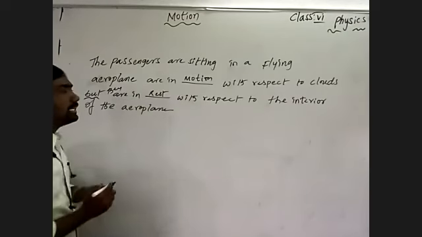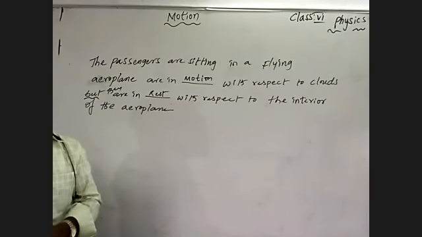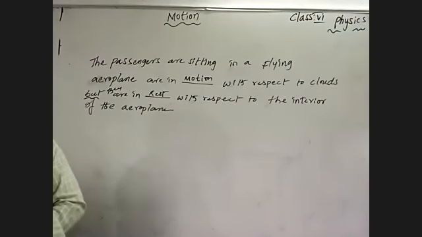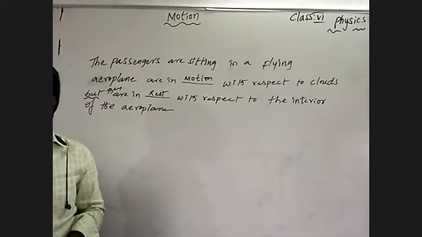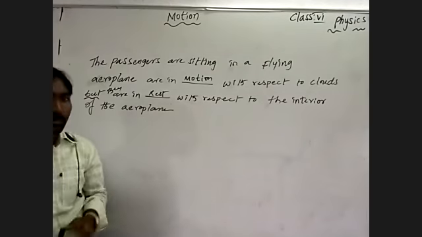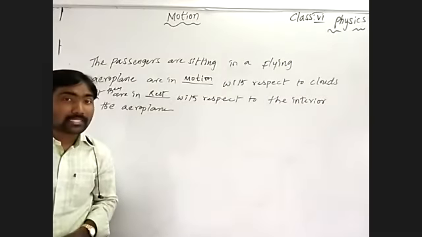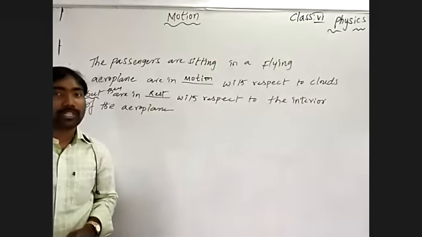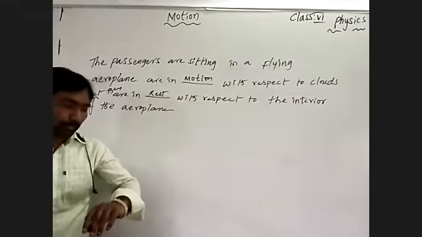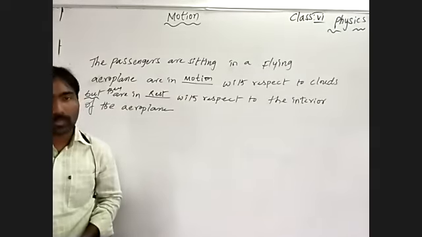The passengers are in rest, because they are not changing position with respect to the interior of the plane, the window, the chairs beside them. So passengers are in motion with respect to the clouds when flying, and passengers are in rest with respect to the interior of the aeroplane.